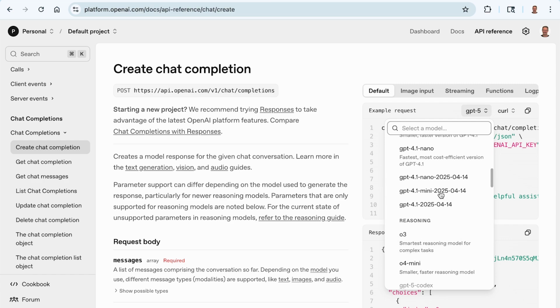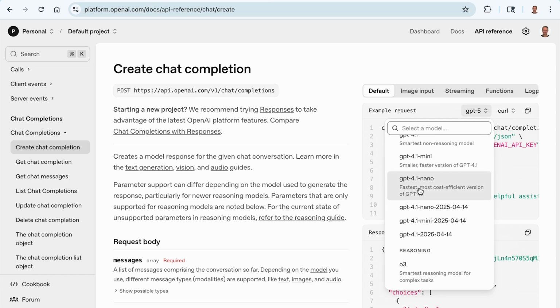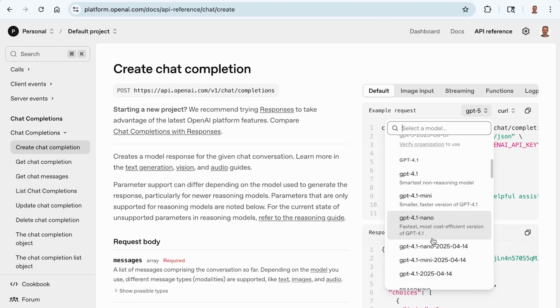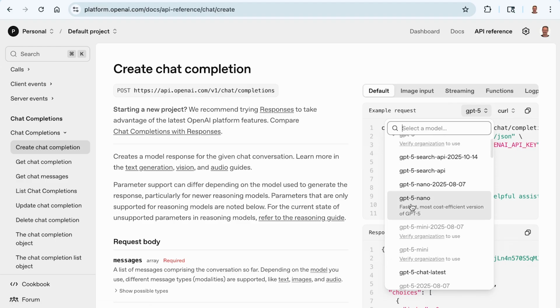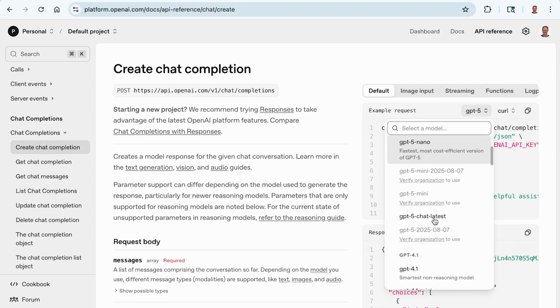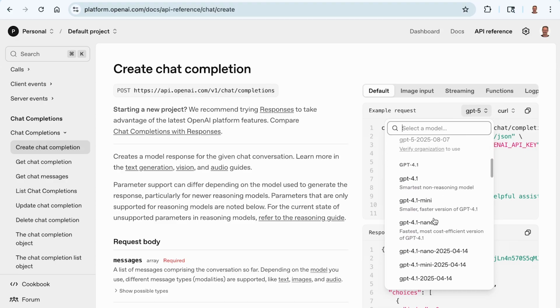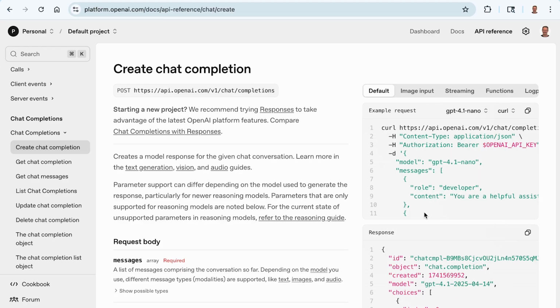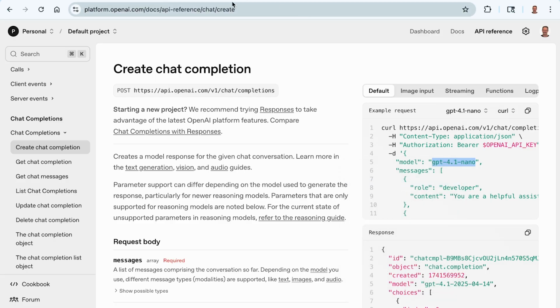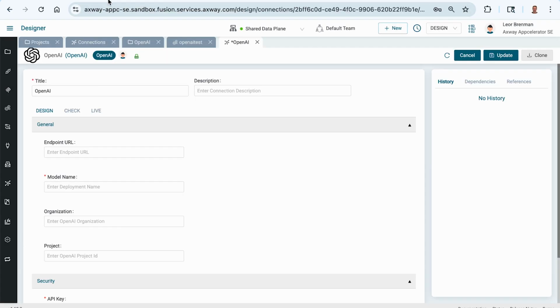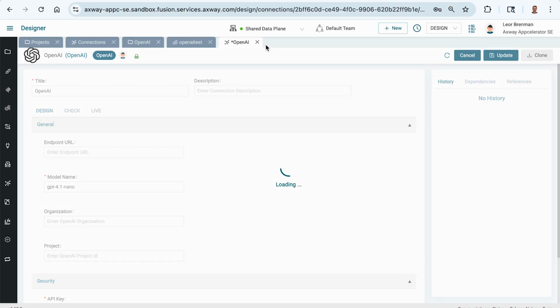So I'm typically using this one, 4.1 Nano, which is the fastest, most cost-efficient version of GPT 4.1. You can also use GPT 5 Nano, which again is a cost-efficient version of GPT 5. This is just a demo, so why don't I grab that? And this is what we needed. We needed the model name to be used in our connector. All right, let's update that.